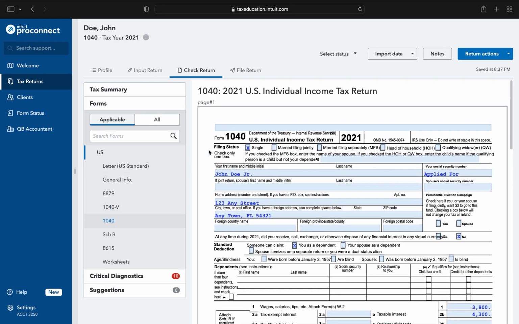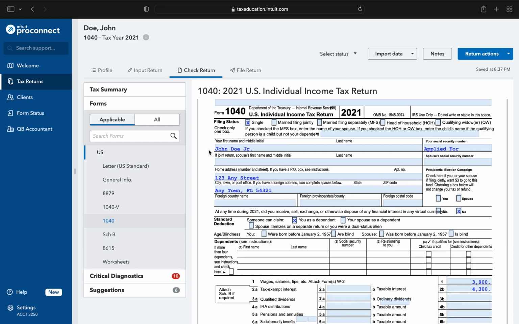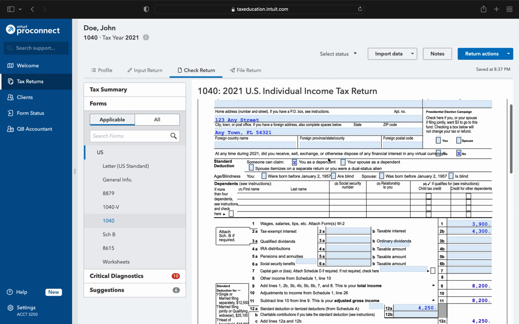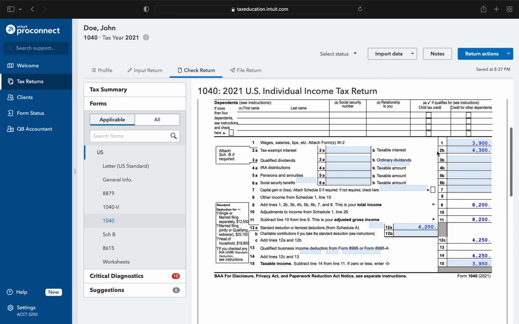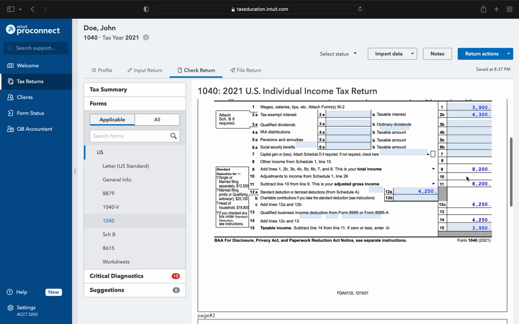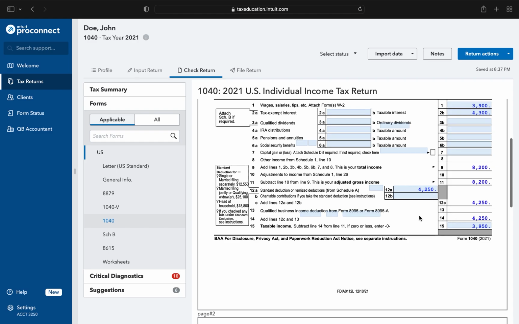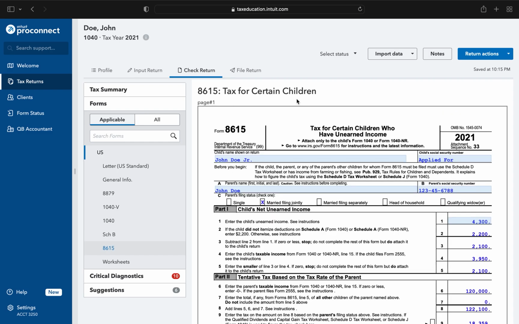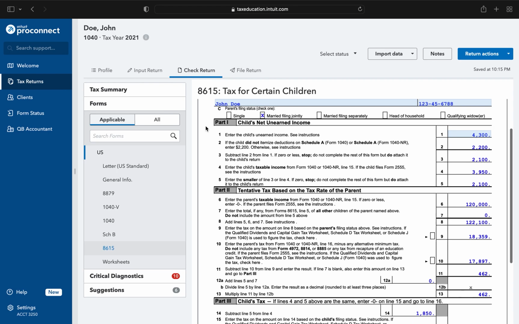Now his 1040. If we look at this, it looks exactly like what we filled out in the prior example. He is a dependent. He did not trade in cryptocurrencies. He had $3,900 worth of income. $8,200 was his total income. His standard deduction is $4,250, and there's his tax base. So there's his taxes. And if we also look at the actual form where they calculated the tax for the child, we'll see that it looks just like what we calculated ourselves using the IRS's form.